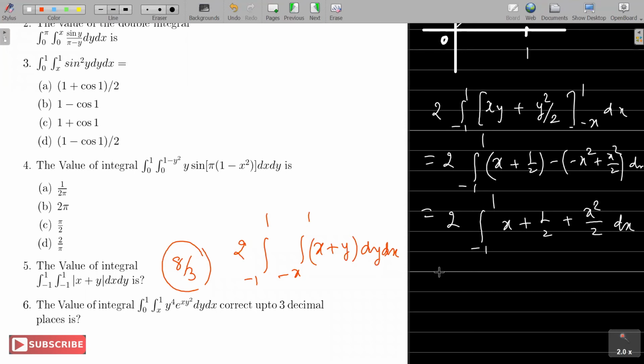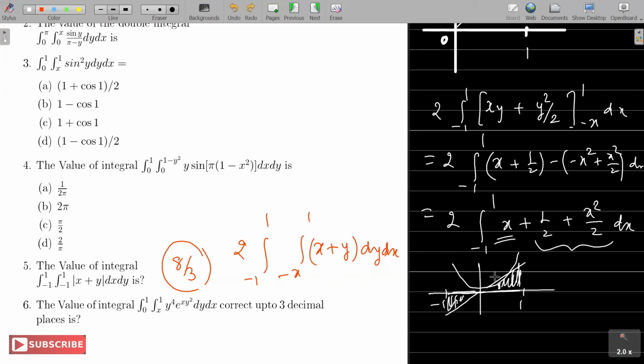Check the sign. Now you can use a few things, especially for SY students. If I take an odd power function, like x cube and so on, whatever answer we get over minus 1 to 0 is the opposite, the negative, of the same answer we get over the other side. So for odd functions, the integral is 0. And for even powers, the integral will become double, because essentially whatever I get in the first quadrant, the same I'll get in the second quadrant, right? So it will become double.